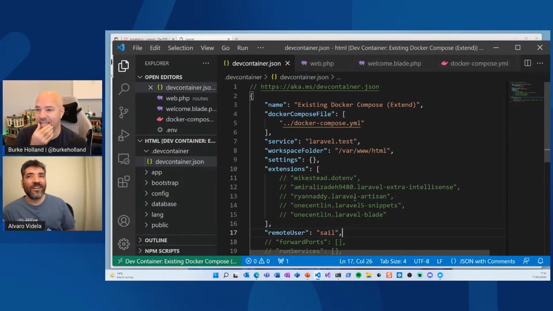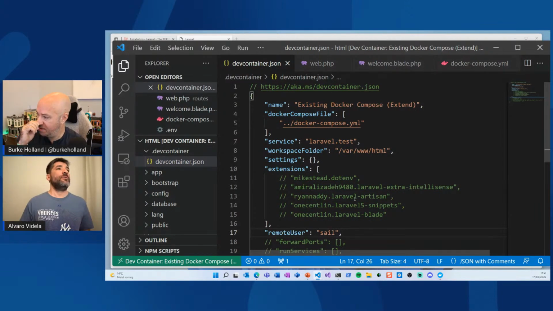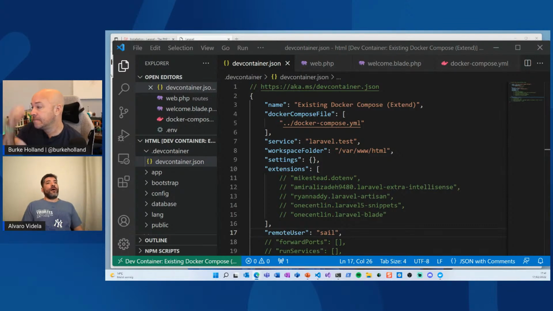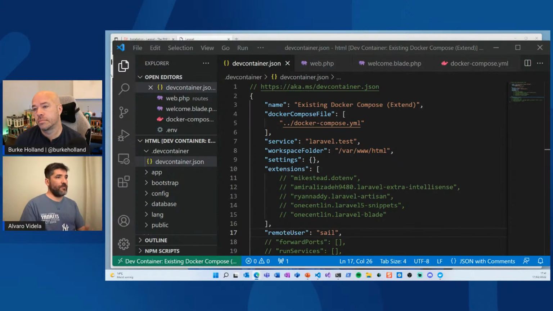Go and learn about DevContainers, learn the specification, because there's a lot of things you can do here. I don't know if we can have the link somewhere, but let me try to find it. I shared it on the private chat, but I don't know if somebody can send it over. Learn about DevContainers. I think they are a very cool tool and very simple in a way. It's just telling VS Code, here are the containers. I spent the last month, two sprints, working on containers, setting up my project. Now I want you, VS Code, to know how to use them. That's a dev container file.